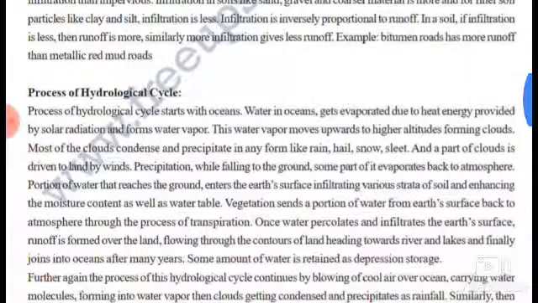Infiltration in soils like sand, gravel, and coarser material is more, and for finer soil particles like clay and silt, infiltration is less. Infiltration is inversely proportional to runoff. In a soil, if infiltration is less, the runoff is more. Similarly, more infiltration gives less runoff. Example: bitumen roads have more runoff than metallic red mud roads.